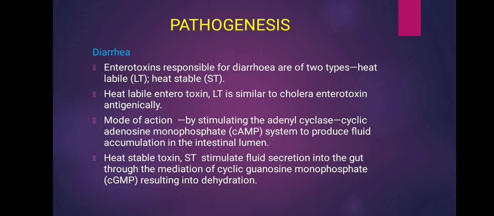The first one is the diarrhea. Enterotoxins responsible for diarrhea are of two types, heat labile and heat stable. Heat labile enterotoxin is similar to cholera enterotoxin antigenically and the mode of action is by stimulating the adenyl cyclase, that is cyclic adenosine monophosphate system, to produce fluid accumulation in the lumen of the intestine. Heat stable toxin stimulates fluid secretion into the gut through the mediation of cyclic guanosine monophosphate, resulting in dehydration.